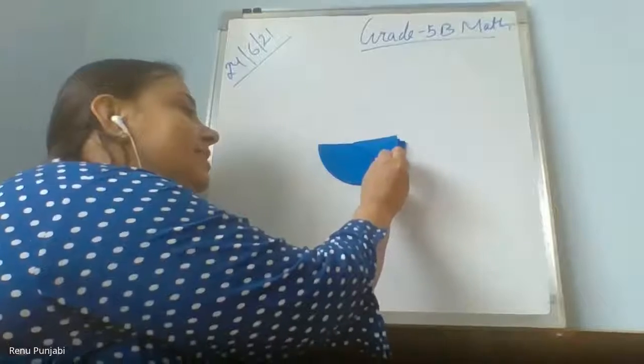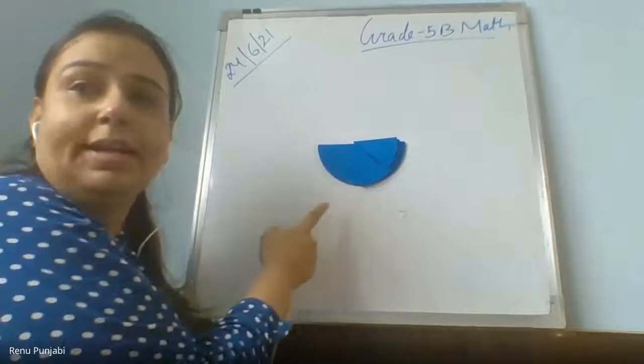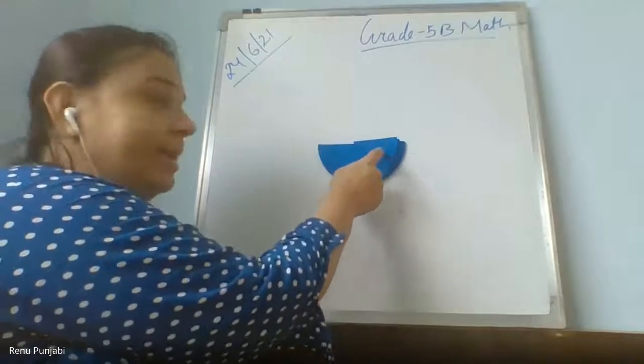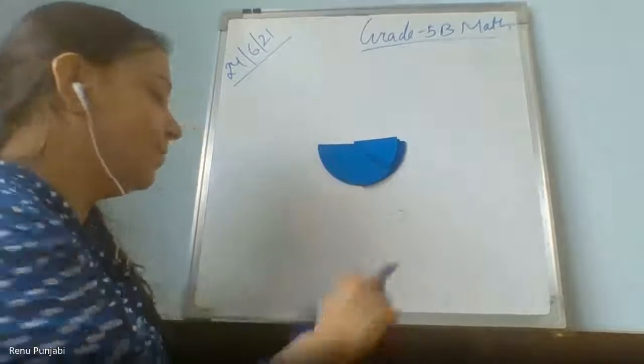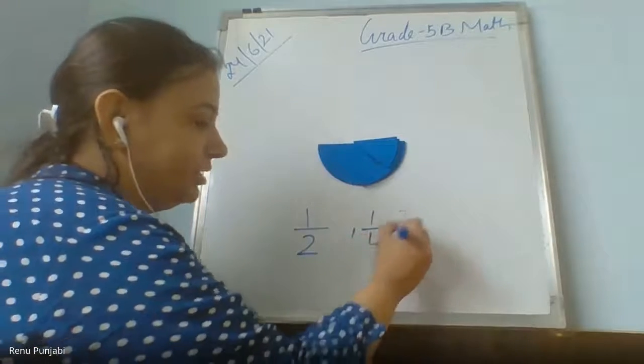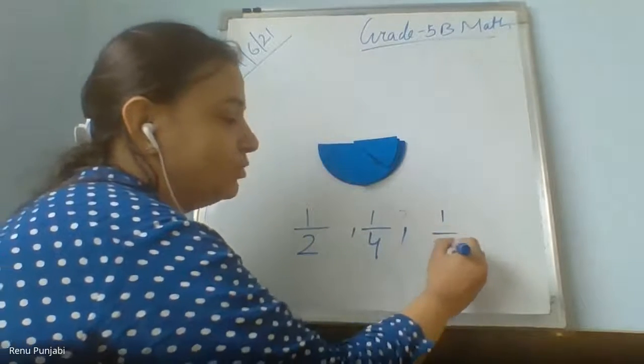1/8. Can you see? I'm showing you practically here. Half of half is 1/4. Yes, ma'am. Half of 1/4 is 1/8. This is a 1/8 piece. So have you observed any pattern here? Half of half is 1/4 and half of 1/4 is 1/8.